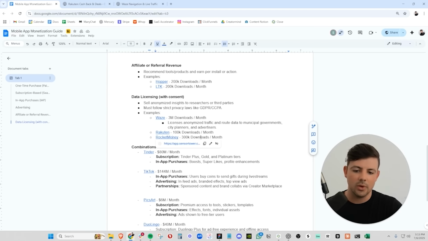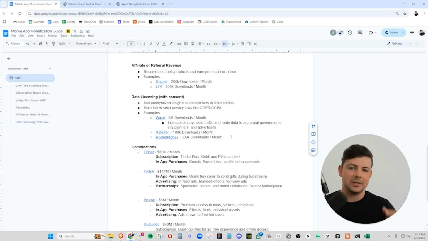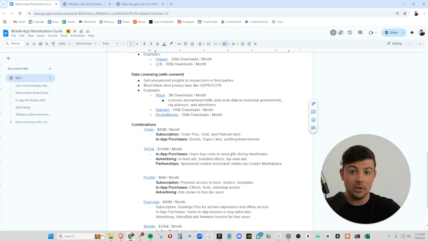And same with Rocket Money. Rocket Money actually connects to your bank, and they understand, again, your purchase behavior, your spending power, etc. They will also sell that data and your financial insights to other firms and fintech companies. So if you've ever used Rocket Money, then more likely than not, people are hitting you up about loans or other stuff like that. They're selling all of your data.